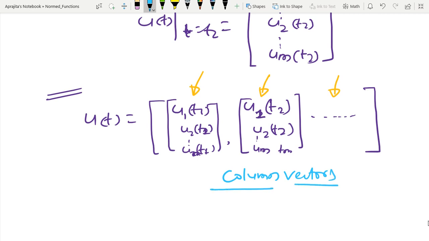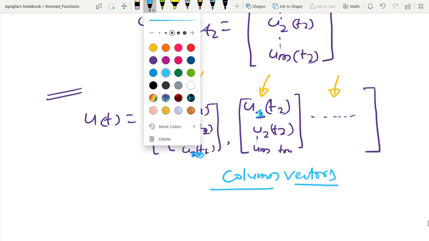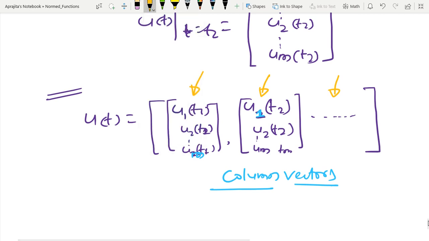and I know how to define the norm in the column vector. In order to define norm in the column vector, here I can define norm by L1, L2 and Lp.